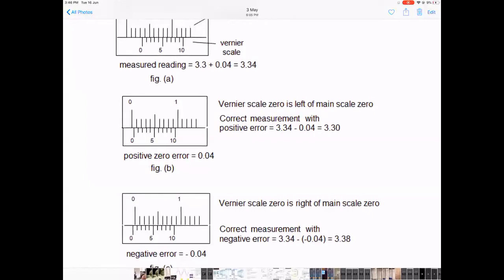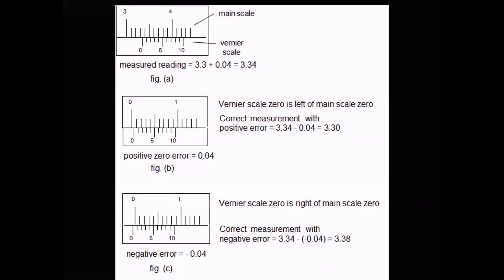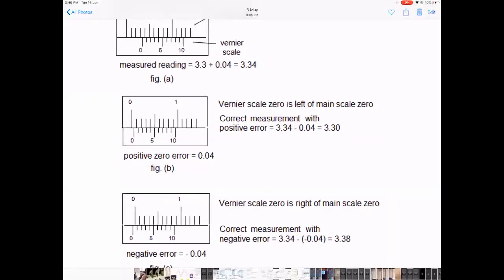So for the next part, I look at the vernier scale reading. I look at that division of the vernier scale which exactly coincides. So I see that the fourth one coincides. Because the fourth one coincides, what do I infer from there? That the vernier scale reading is 4. So least count is 0.01. So it is 3.3.